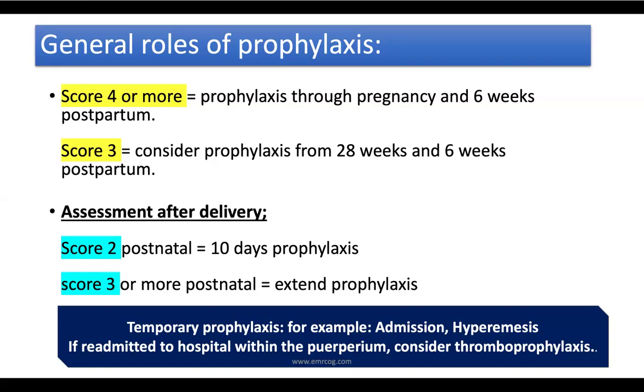If the woman had a total score of 3, that means you will consider prophylaxis from 28 weeks and also for 6 weeks postpartum.